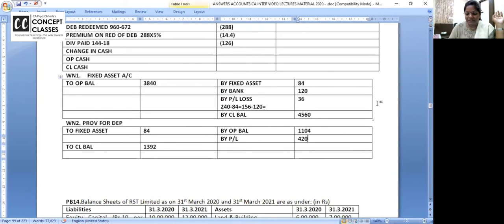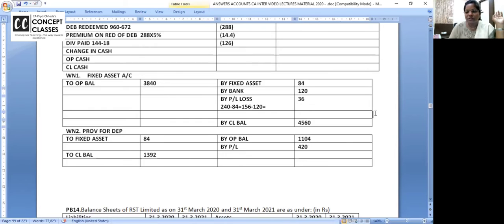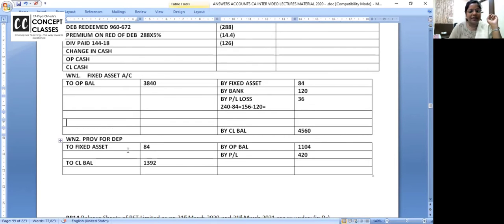Let us record it here. 2 more lines we'll need. If it is hodgepodge, thoda adjust karke likh lo. Now here. Again, I'm writing 2 fixed asset. One more asset is there. Provision is 48 and now this provision is not required because the asset is sold. So bring it on the credit side. And what do you write? By array fixed asset ke account mein fixed asset nahi likhte. By provision. By provision for depreciation. Here also. By provision for depreciation.